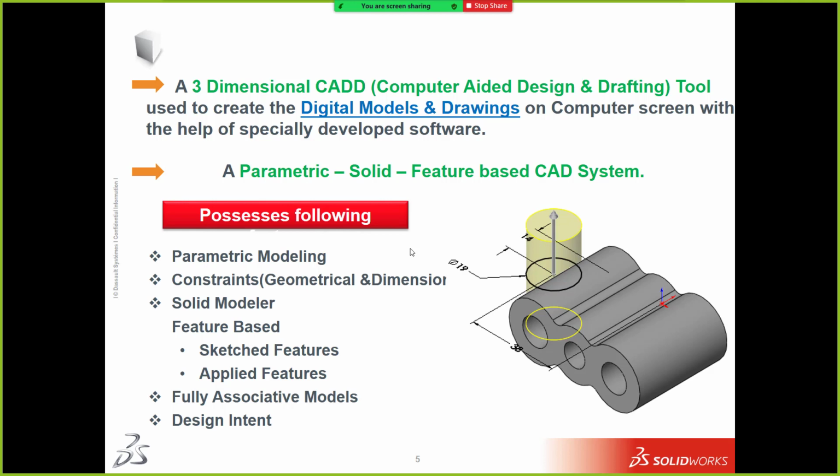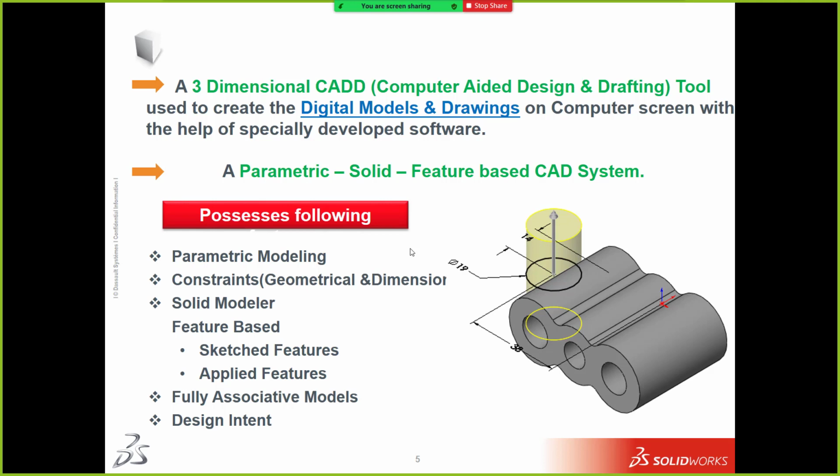So the angle should be 60 for that. But what about the rectangle? You tell me the geometrical constraints for this. Parallel sides. Only one side or both sides? Both sides. Okay, what is the angle? 90 degree. Okay, fine. I hope you got the difference between geometrical constraints and dimensional constraints, right? Yes.